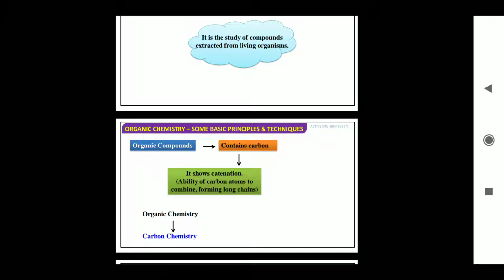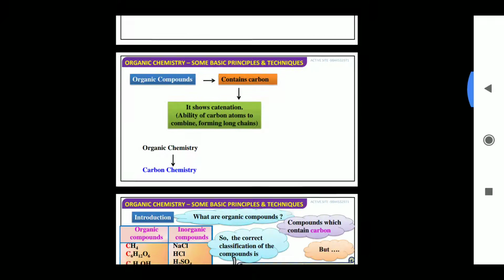If a simple chain is methyl, then a longer chain is like ethyl, propyl, pentyl, hexyl, heptyl. The tendency of carbon to make a long chain is known as catenation. So in organic chemistry, we talk about carbon compounds and carbon chemistry.